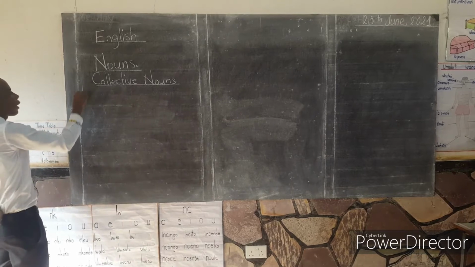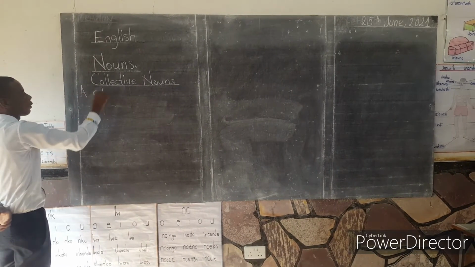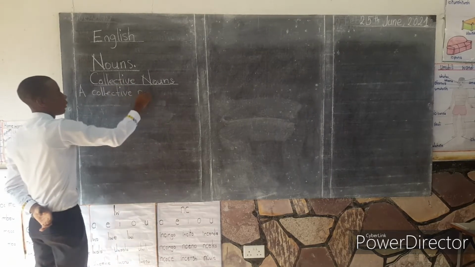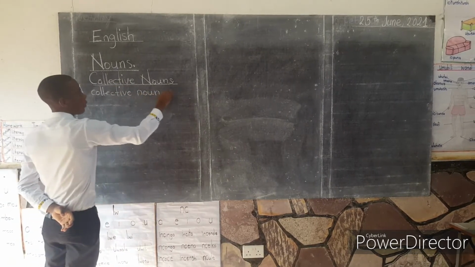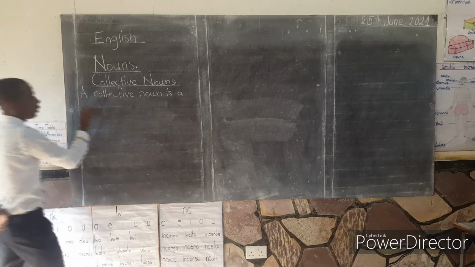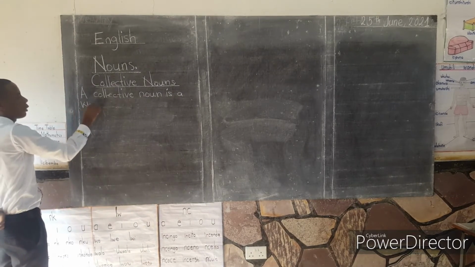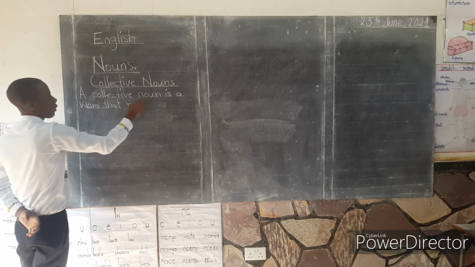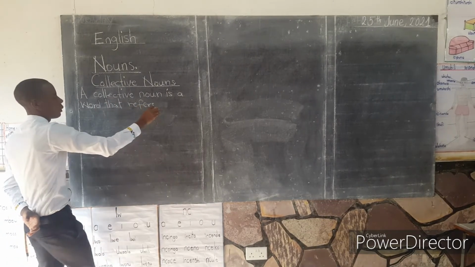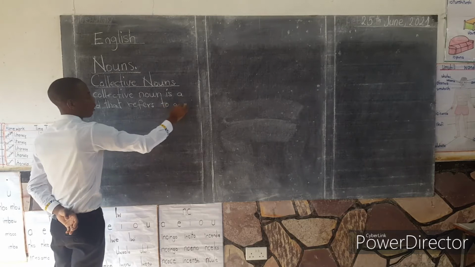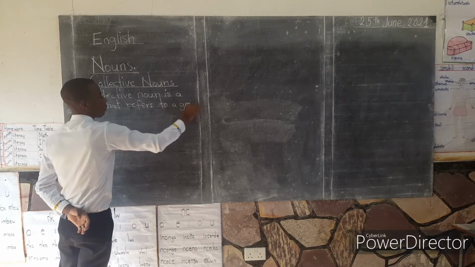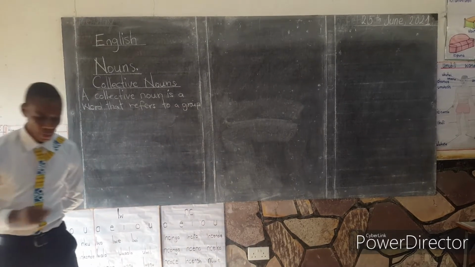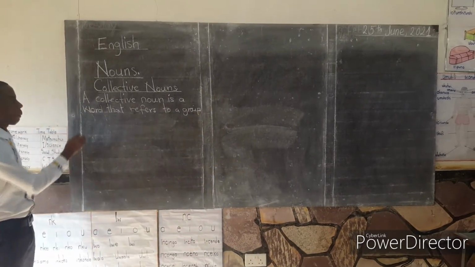So a collective noun is a word that refers to a group.